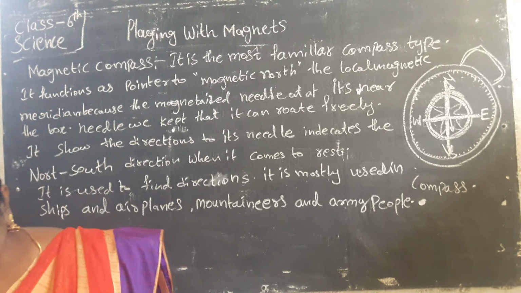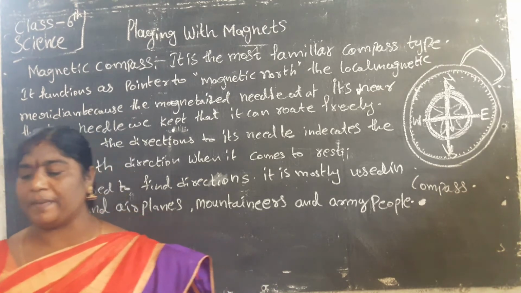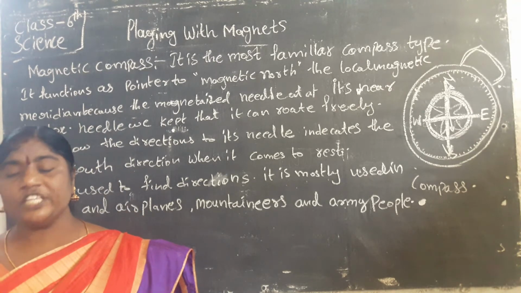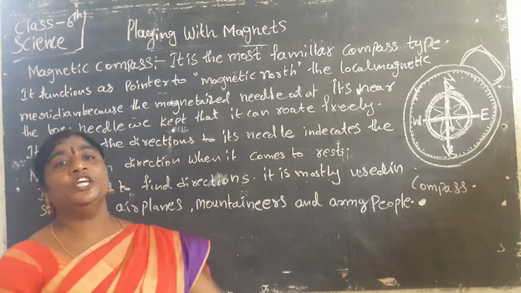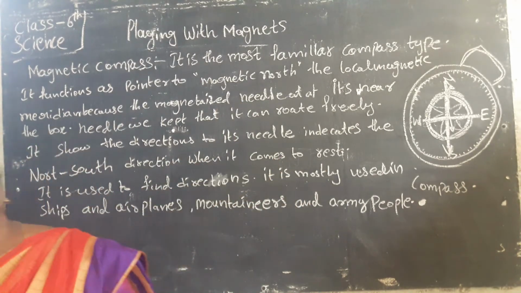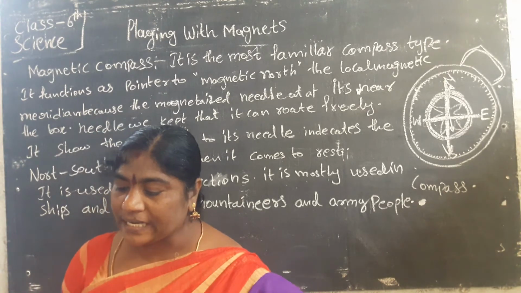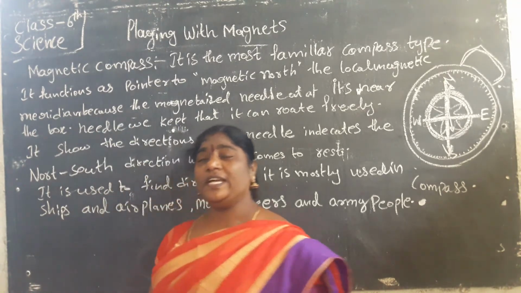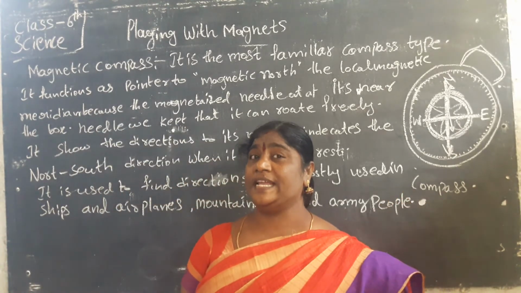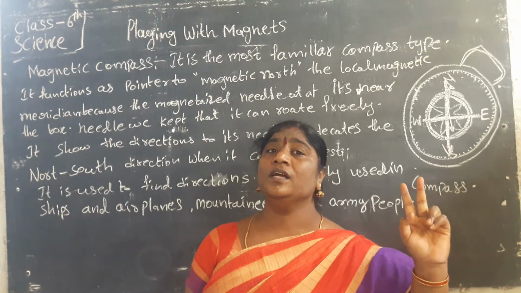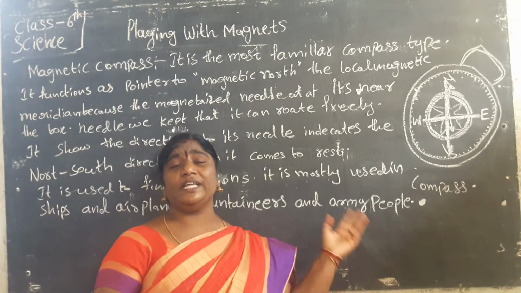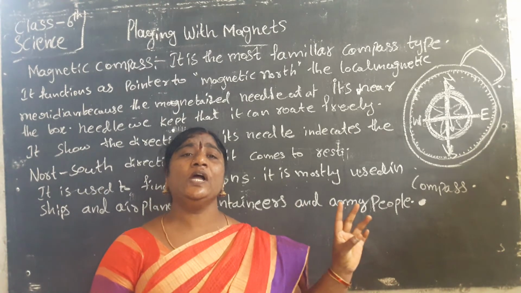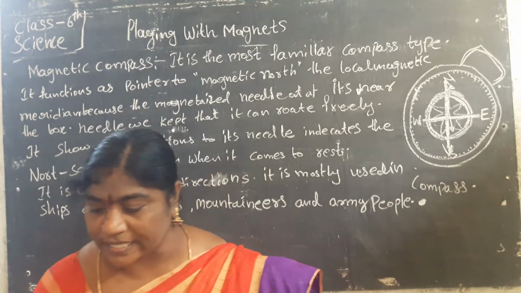A compass used with magnetic needles is called a magnetic compass. You should draw the magnetic compass. And the magnetic materials are iron, steel, cobalt. Non-magnetic materials are paper, wood and plastic.